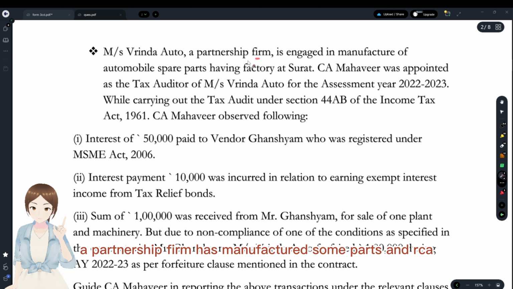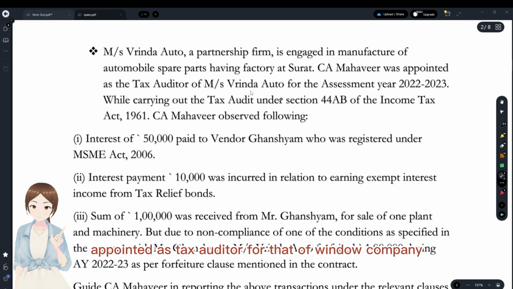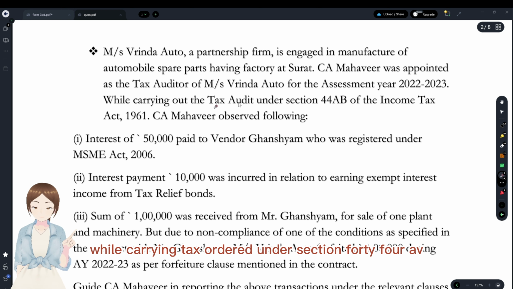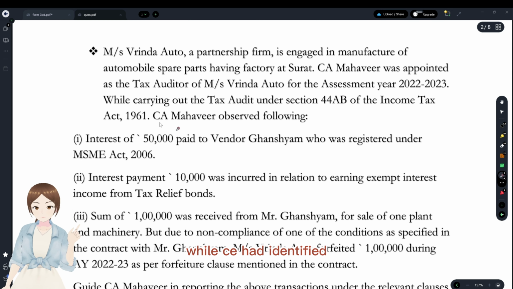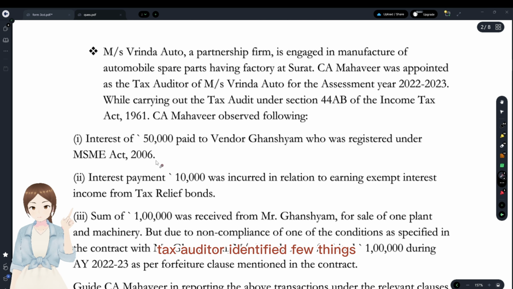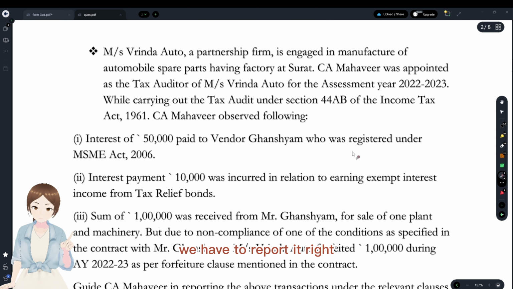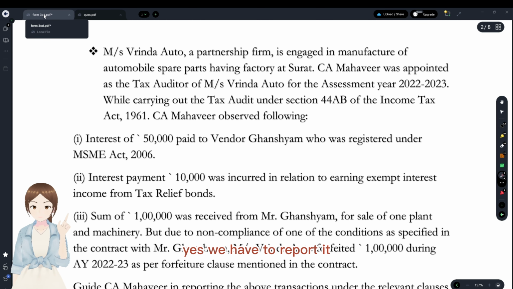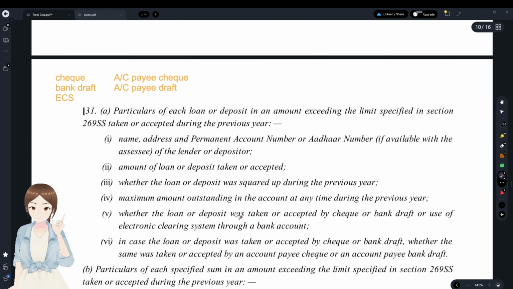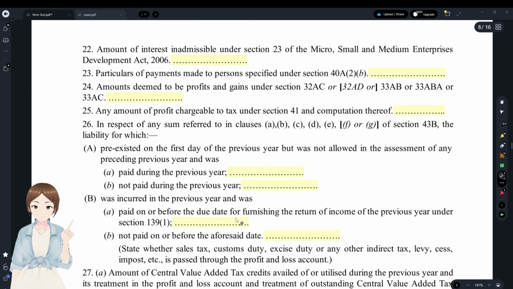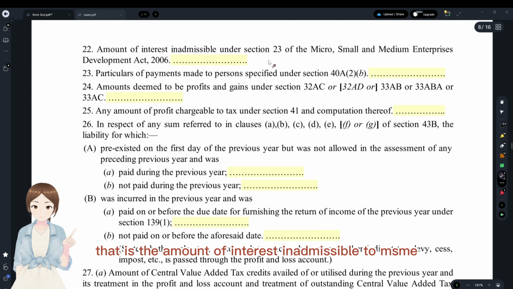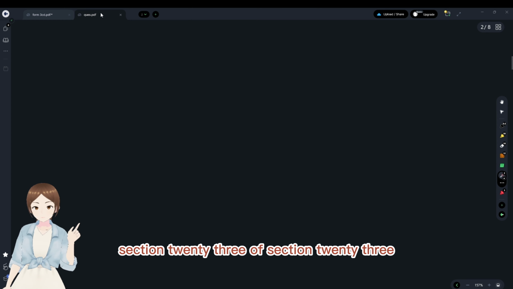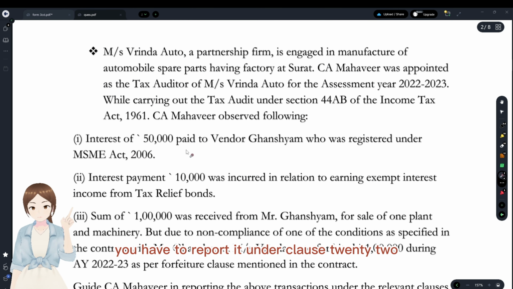Ms. Vrinda, a partnership firm, has manufactured some parts, and a CA is appointed as tax auditor for that firm while carrying out tax audit under section 44AB. The tax auditor identified a few things. Interest paid to MSME. Some interest was paid to MSME. We have to report it, right? Yes, we have to report it. Under which clause? All of the above. Yes, under clause 22, that is the amount of interest inadmissible under section 23 of the MSME Act. So you have to report it under clause 22.